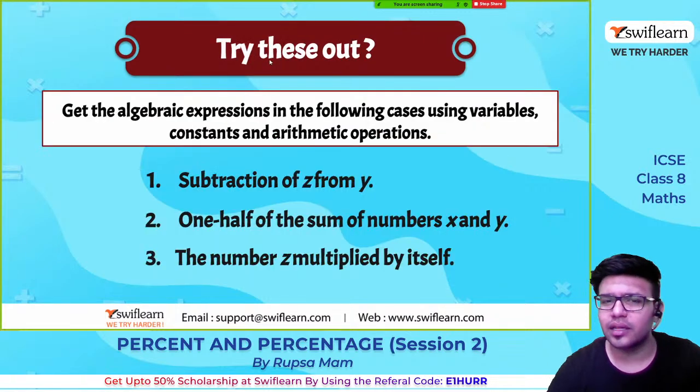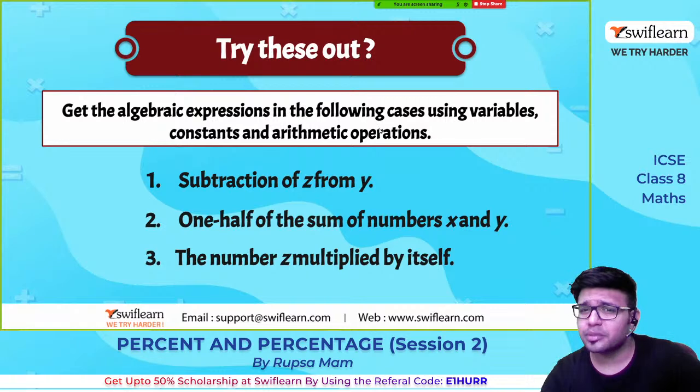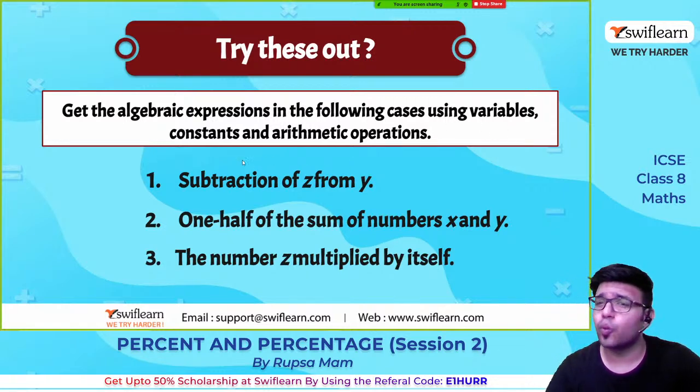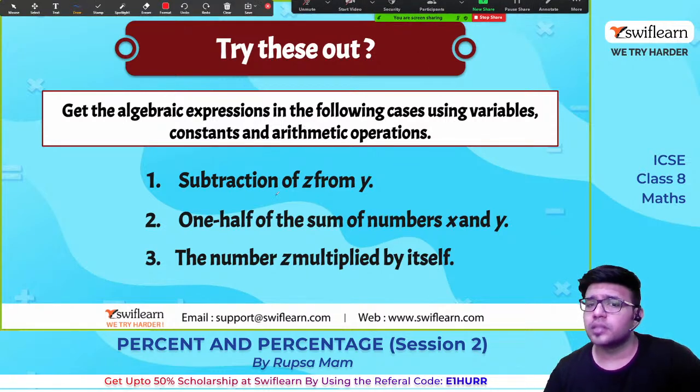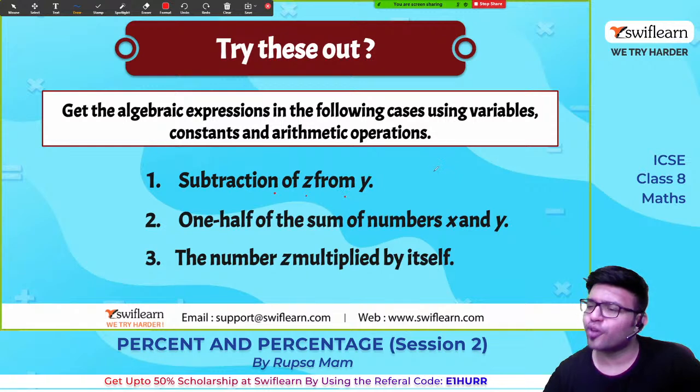Try this out. Get the algebraic expression in the following cases using the variables, constants, and arithmetic operations. Subtraction of z from y. From y, मतलब वो पहले लिखना है. So this is the answer.